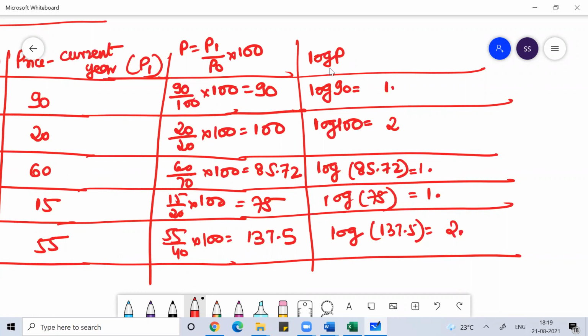Whenever we find the log of any number, whatever we find will have two parts. One is the non-decimal part, which is called the characteristic, and then you have the decimal part, which is called the Mantissa. For the Mantissa, we need the log table.